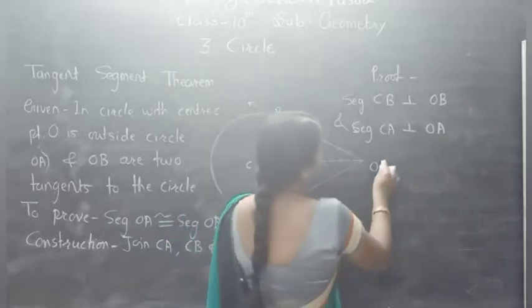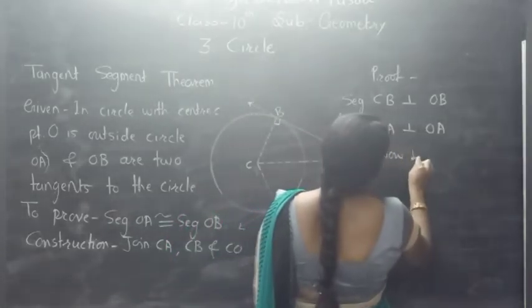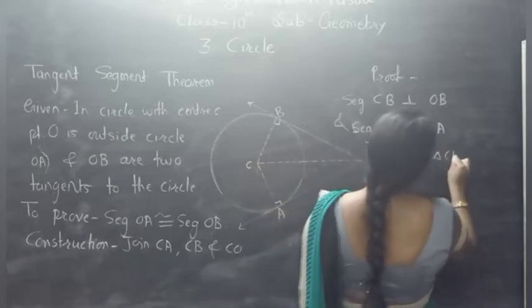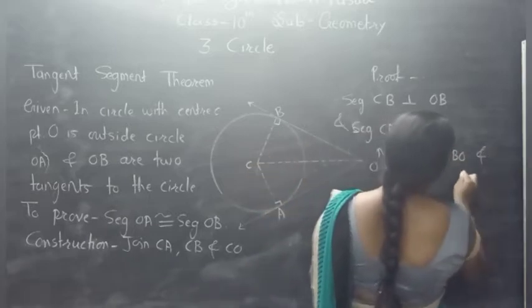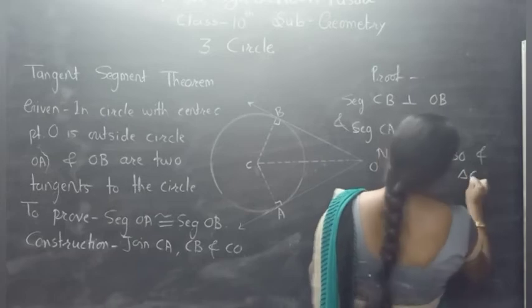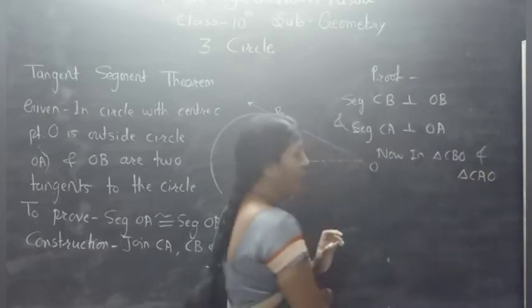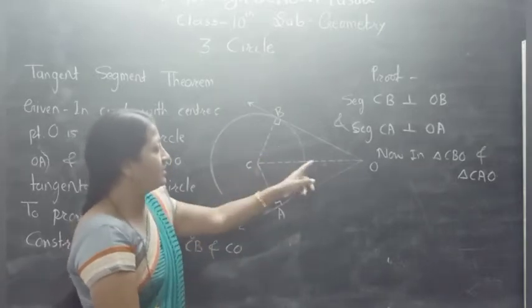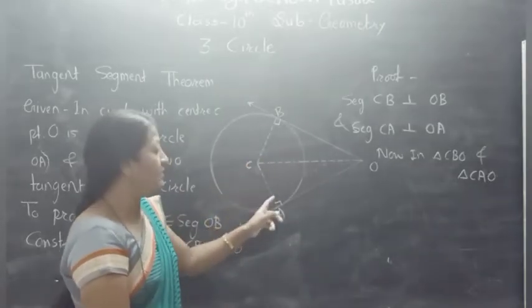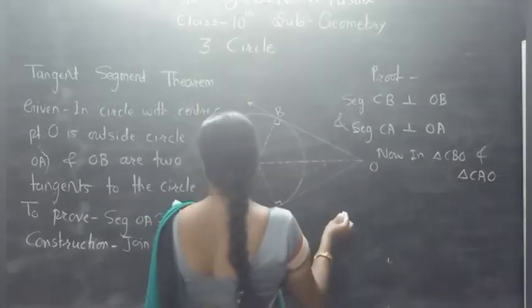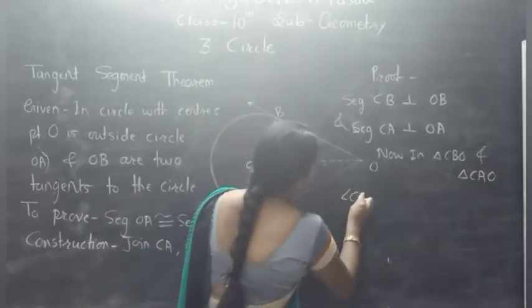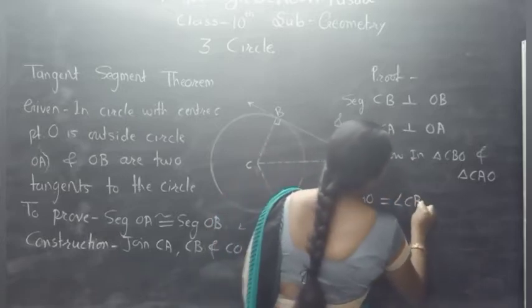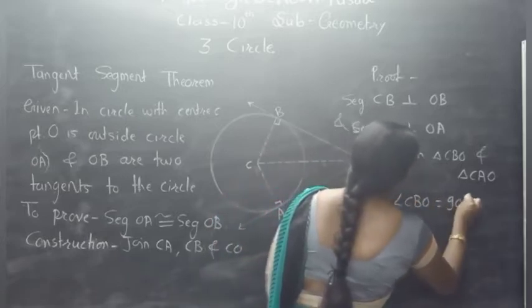Now in triangle CBO and triangle CAO, first of all we write the statement: angle CBO is equal to angle CAO is equal to 90 degrees.